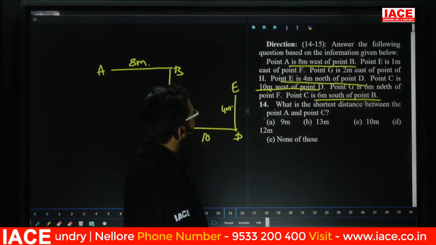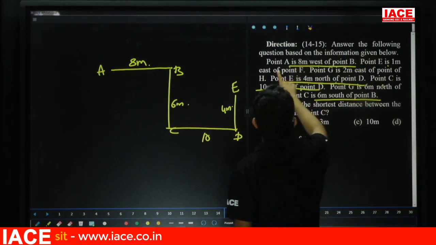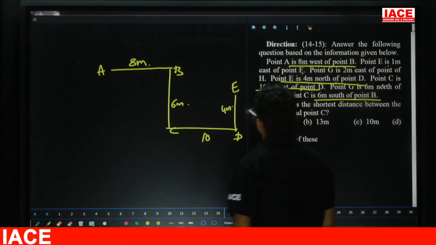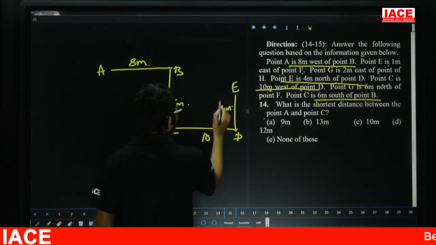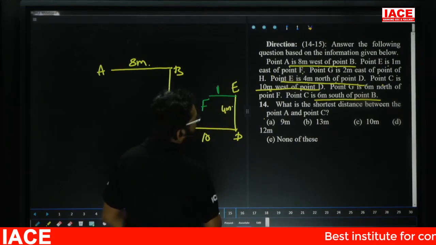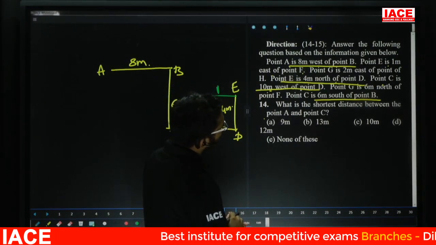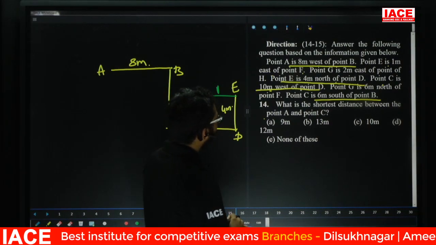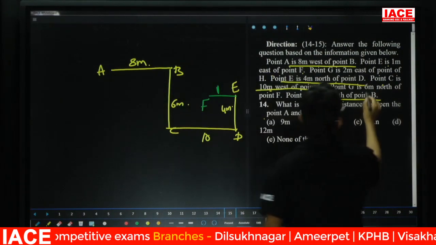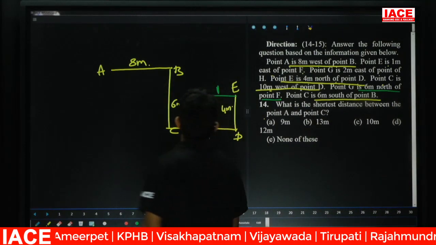Next, if you know about E, E is 1 meter east of F. Next, if you know about F, point G is 6 meter north of F.